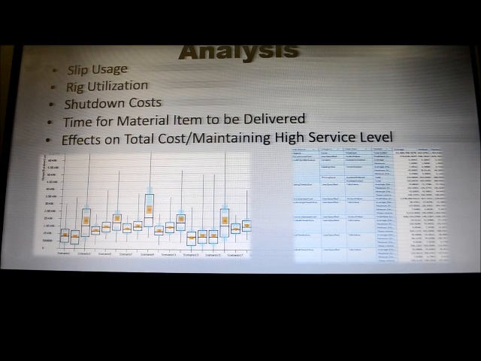In analyzing our results, there were a few configurations that had significant results. The configuration where all 3 slips and all the boats were active resulted in the lowest shutdown costs. However, the overall costs were significantly high. On the other end of the spectrum, when only 1 slip was active and fewer boats were in service, the overall cost was low, but service levels were significantly low, and shutdown cost was high. We also looked at the Simio risk of measure and error to make sure our results were accurate.